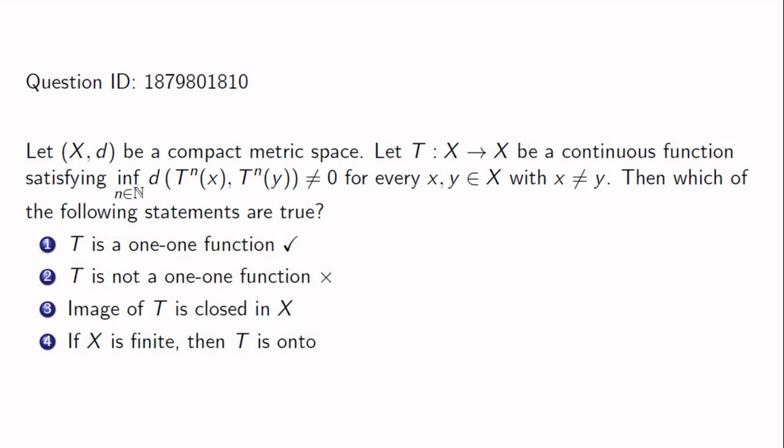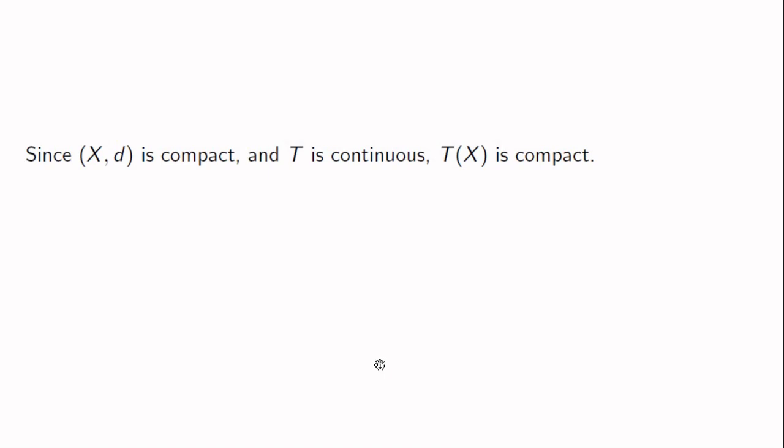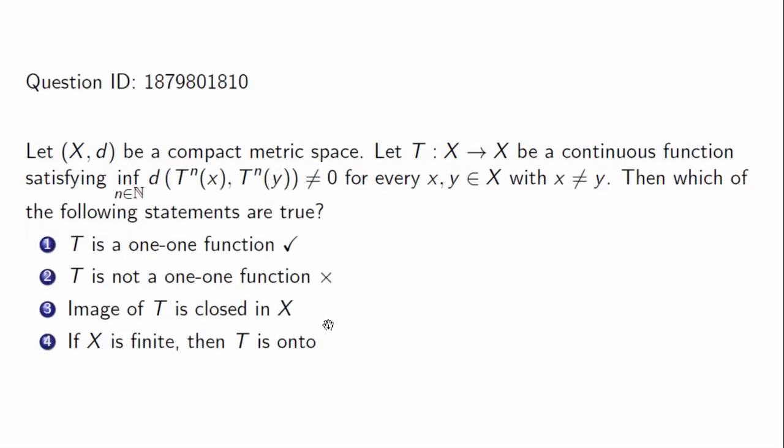Option 3 says that the image of T is closed in X. Now T is a continuous function, and we know that the continuous image of a compact set is always compact. So T(X) is compact. Also we know that any compact set is always closed and bounded, so T(X) is closed and bounded. Thus T(X) is closed and option 3 is true. So option 3 is true.